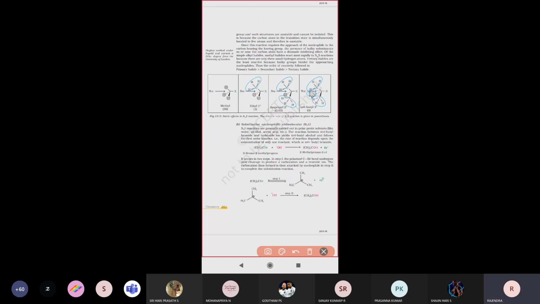Next one, see there. So this is about your SN2 reactions. Next is the SN1 reaction.